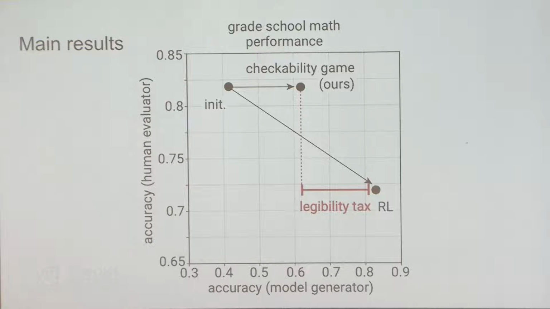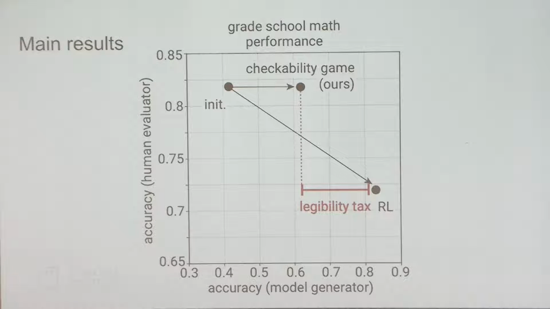So that's why it's pretty human legible, but it doesn't really have high accuracy to start with. And on the bottom right is the RL solution if we just optimize the model for correctness. The only reward you get is whether you get it correct or not, and that will give you very high accuracy, but very low human legibility. So it's pretty hard for humans to tell within 45 seconds.